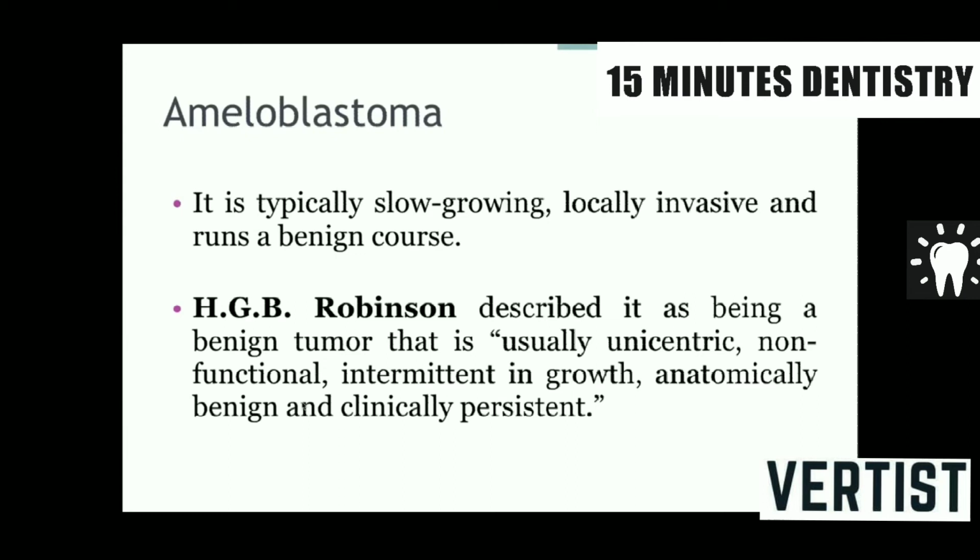Intermittent in growth. It grows then stops because it is a benign tumor. It could be intermittent in growth. It is anatomically benign and clinically persistent type of tumor. It is called anatomically benign because it does not invade or metastasize to distant parts, but it remains persistent as it spreads through the narrow spaces. So this definition is very, very important. So whenever you are discussing ameloblastoma, define it and mention Robinson's definition.